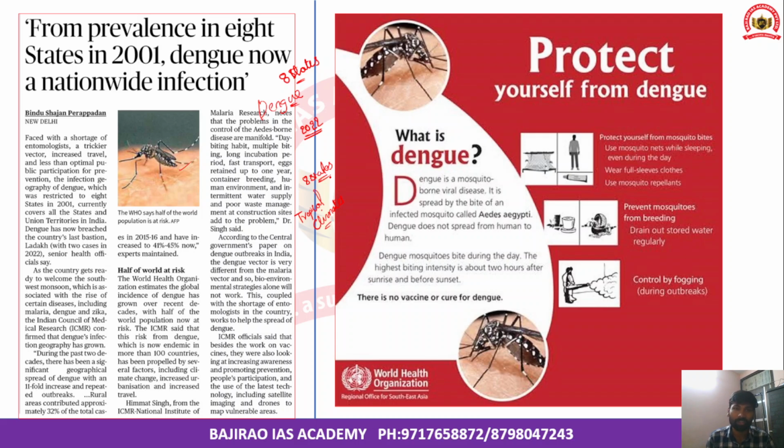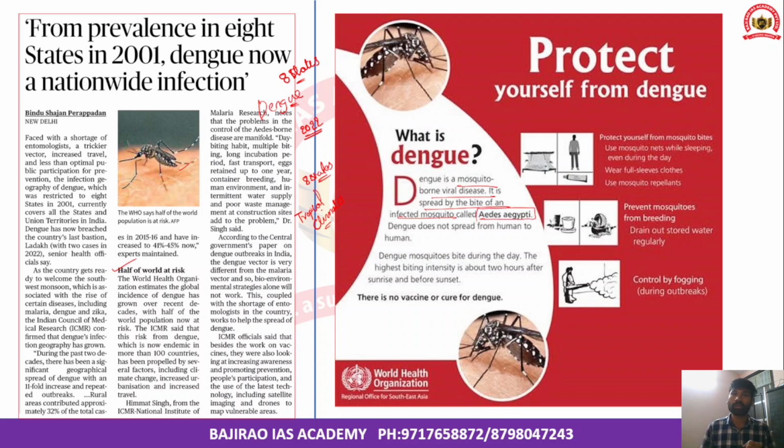In fact, the World Health Organization also says that at least half of the world population is at risk because of this dengue disease. Now, what is dengue? Dengue is a mosquito-borne viral disease, and it spreads from the bite of an infected mosquito, and the mosquito is Aedes aegypti.